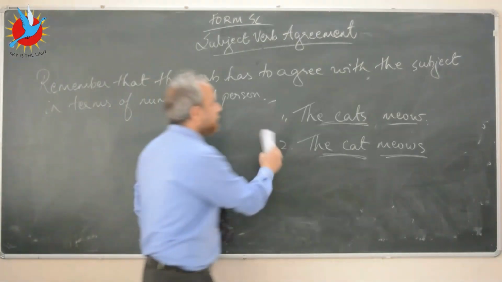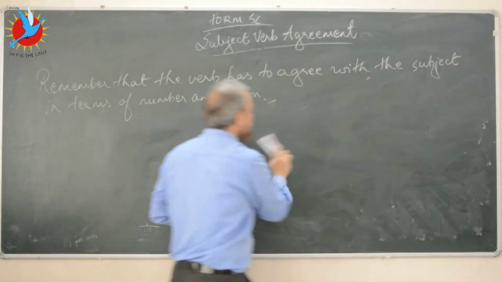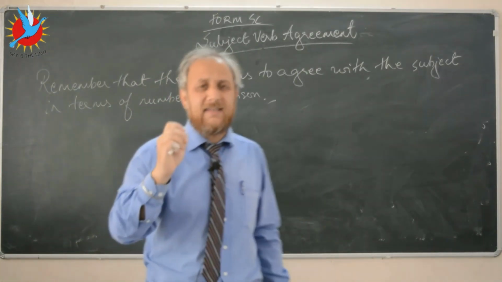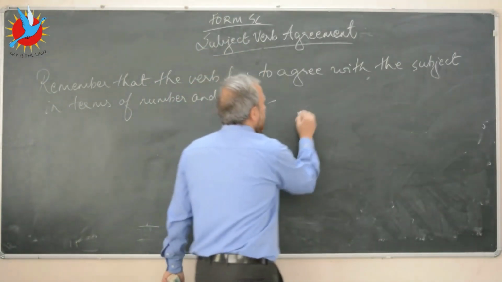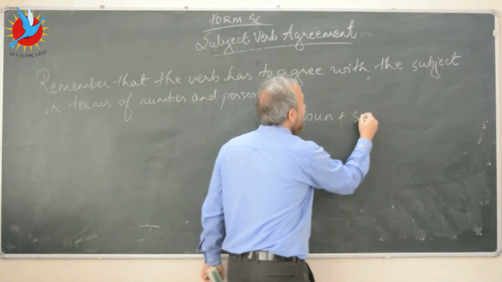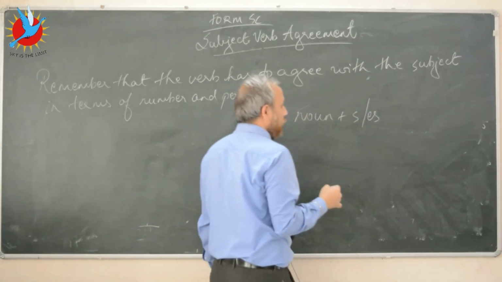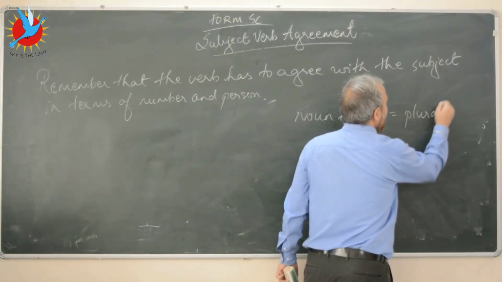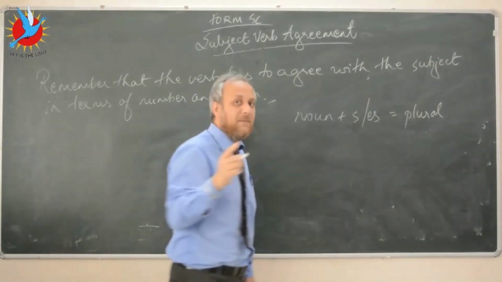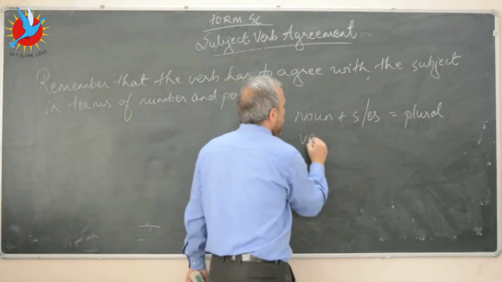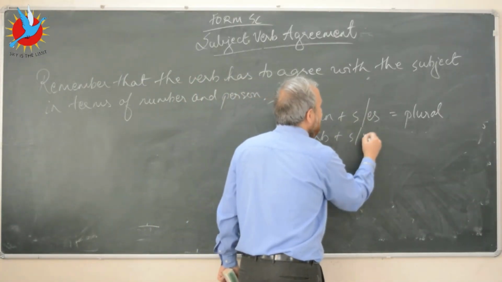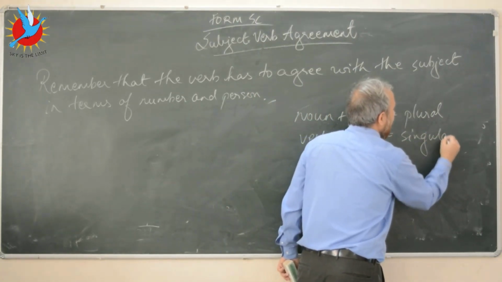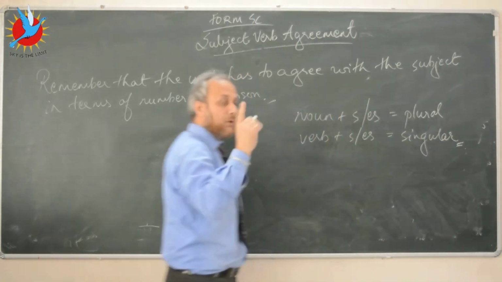I also want you to remember another very important point, where kids tend to get confused. If you add s or es to a noun, then that noun becomes plural. However, with verbs, it's the exact opposite. With a verb, if you add s or es, then the verb becomes singular. So do remember this point.